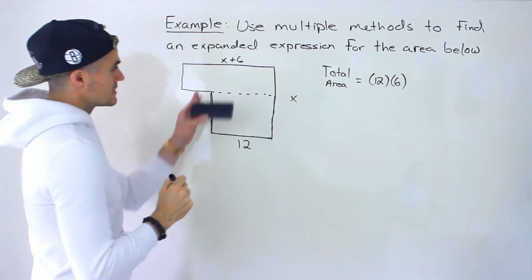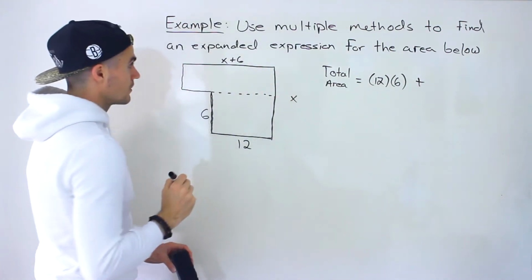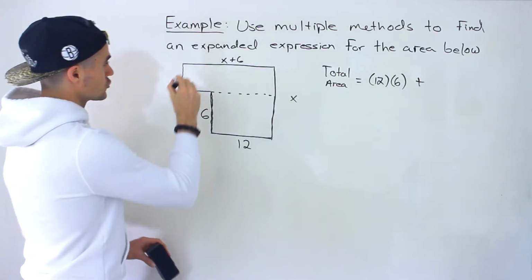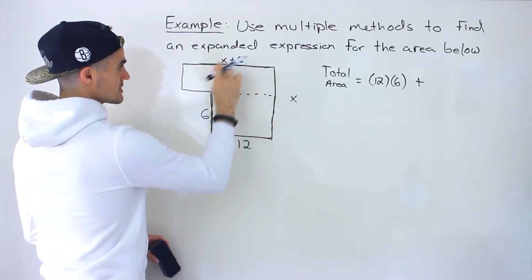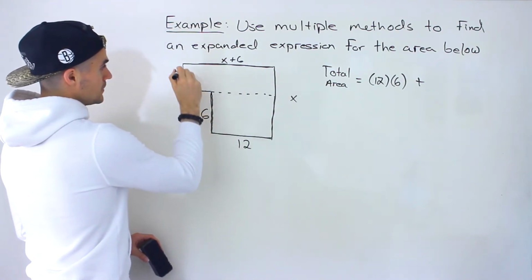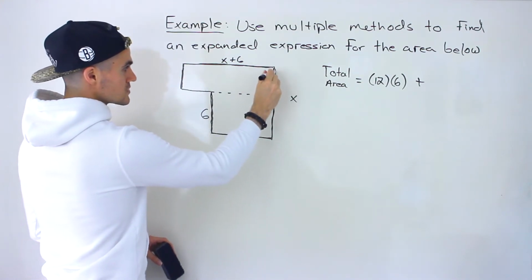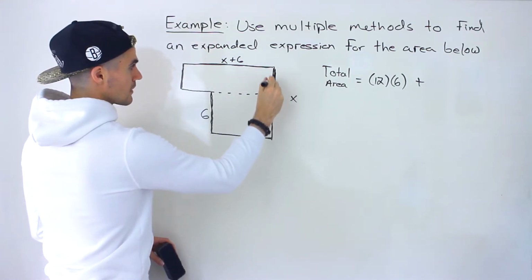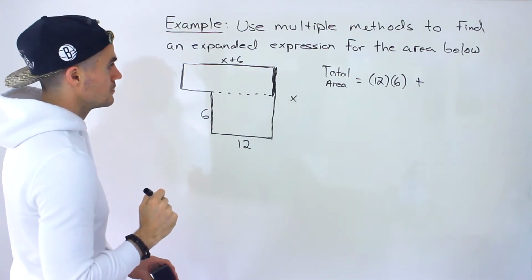Now, what about this second rectangle? How are we going to get an expression for that area? Well, this one's going to be a little bit more tricky. We do have the length already. This entire length here is x plus 6. But we don't have this width over here, or this width. Both of them are the same thing, right? So we're going to have to get that right there. And how can we do that?